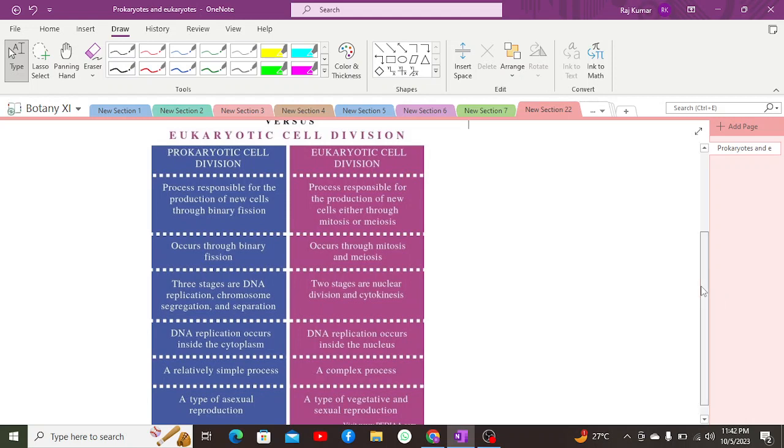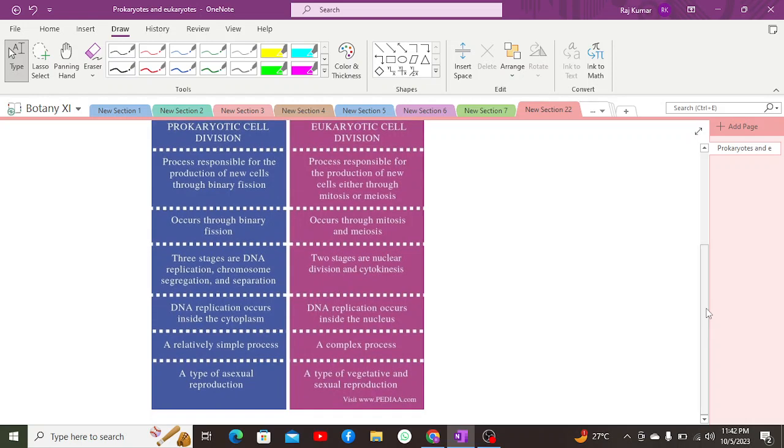Apart from which, when it comes to the second part, there are several invaginations of plasma membrane present inside the prokaryotic cell, which are known as the mesosome, and these mesosomes are several invaginations of plasma membrane, which are used in respiration in prokaryotic cells. In eukaryotic cells, these invaginations known as mesosomes are absent, while in prokaryotes these are present.